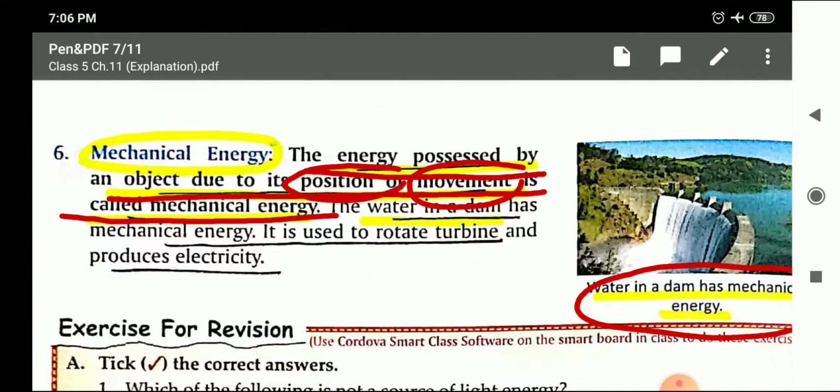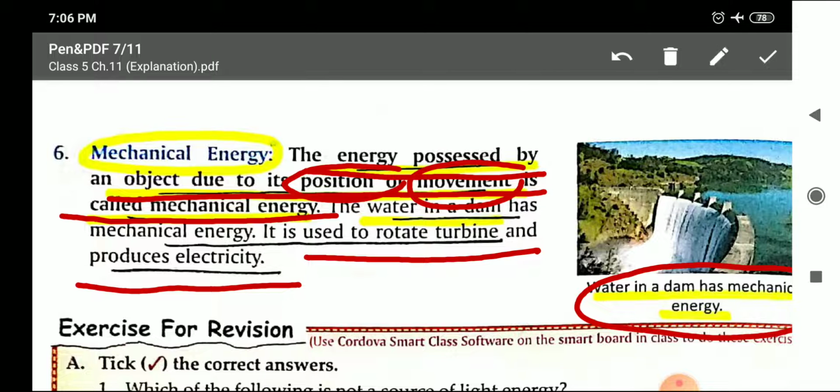And this mechanical energy is used to rotate the turbine and produce electricity. The mechanical energy stored in the water can be utilized to rotate big turbines, due to which electricity is generated.